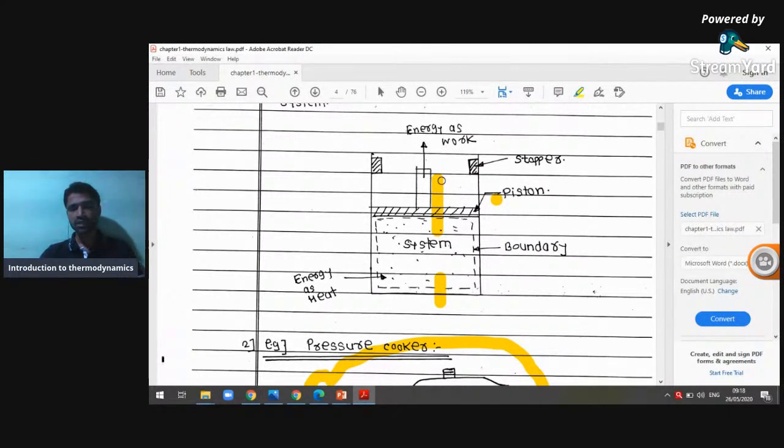I told you that the whole universe works on the principle of the law of conservation of energy. Here, the Q energy is in, and you know that energy can't be destroyed, so that energy is converted into work energy. Also, we know that heat and work are mutually convertible into each other. This is another statement of the first law of thermodynamics. So Q is converted to W, but the mass of the gas inside the system remains constant.